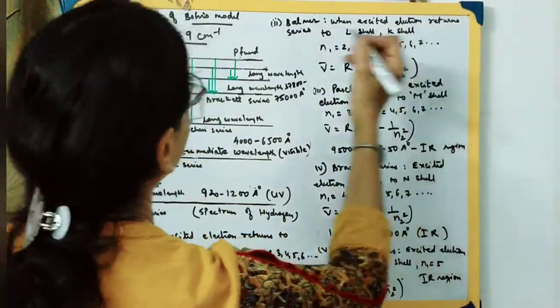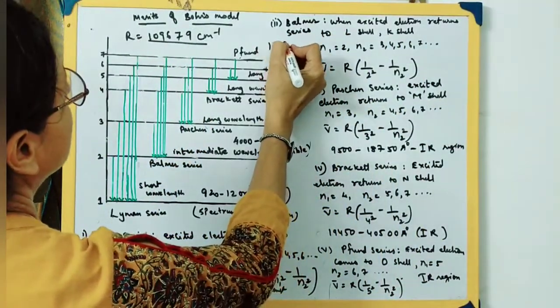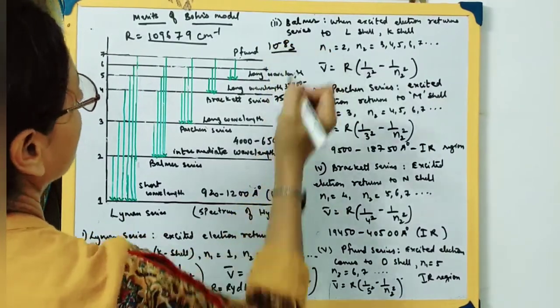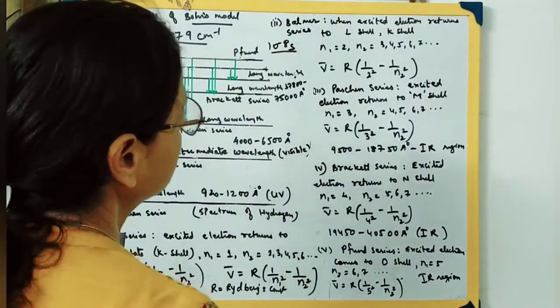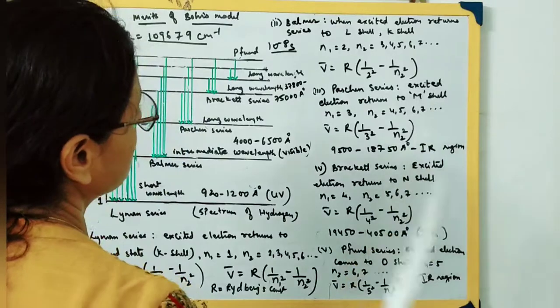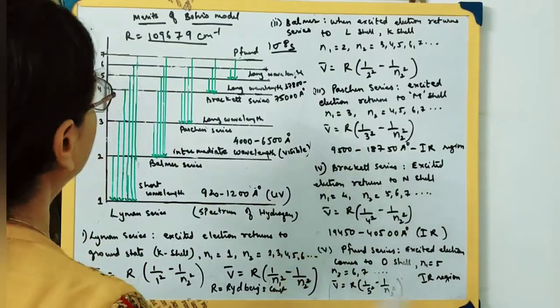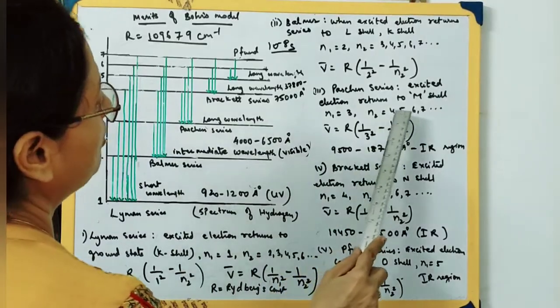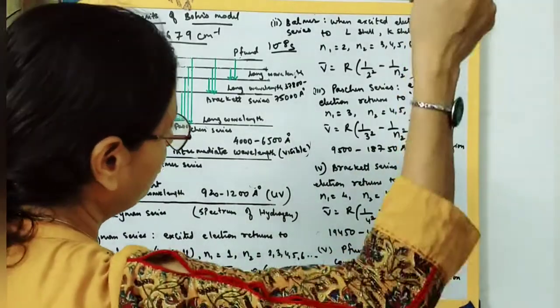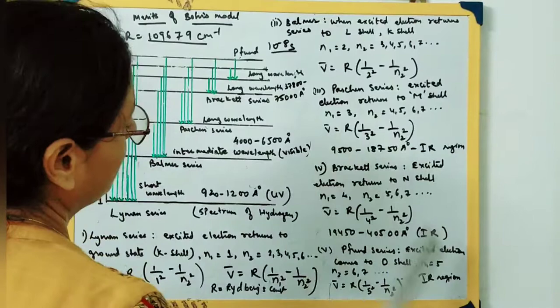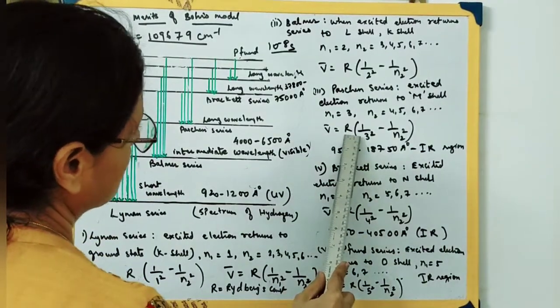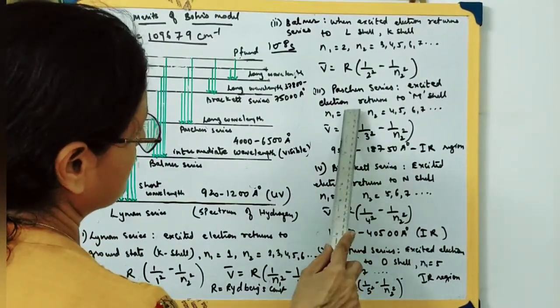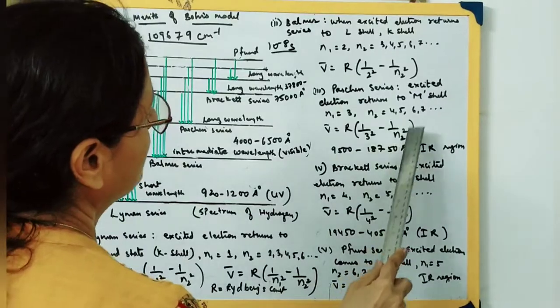So depending on this, N1's value will be 3, and N2's value will be 4, 5, 6, 7, depending on where it is returning from. V bar we get by the formula R, Rydberg's constant, times (1 by 3 square minus 1 by N2 square).